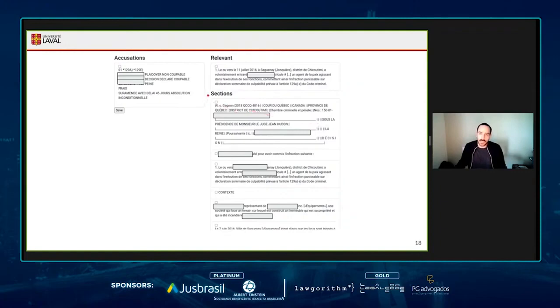And so what we did is that we didn't want to skim through the whole document since it may be